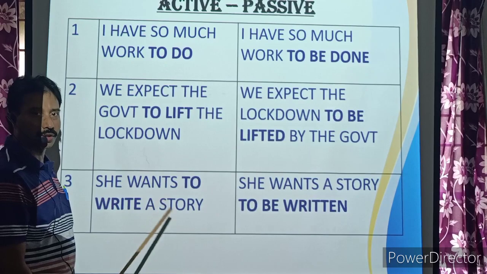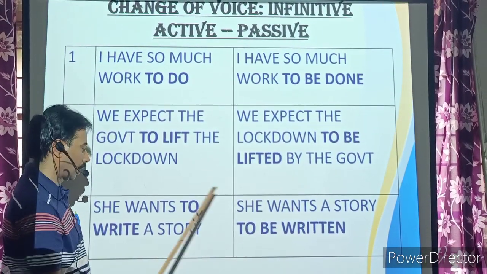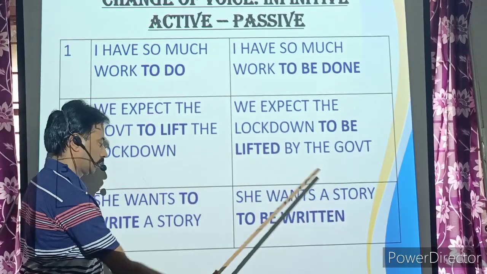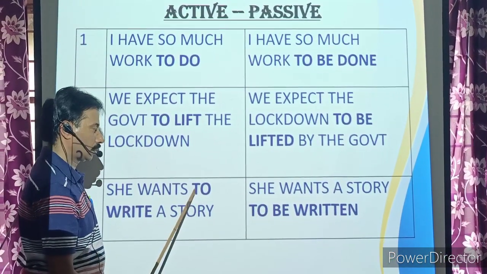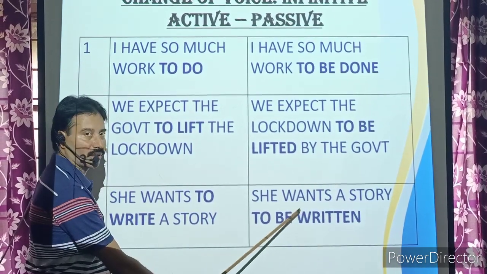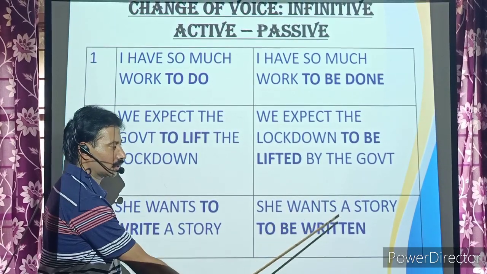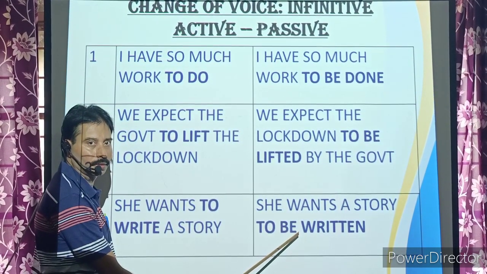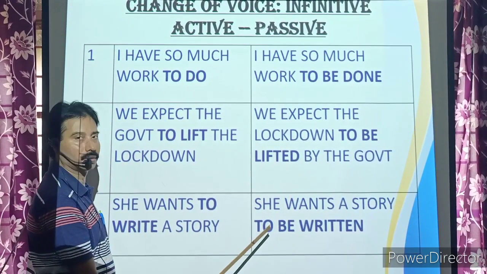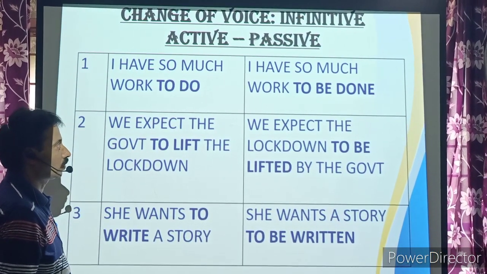She wants to write a story. She wants what? A story. To plus be form, and the past participle form of that verb: to be written. She wants a story to be written. Hope I am clear. Take a screenshot of this. The next one.